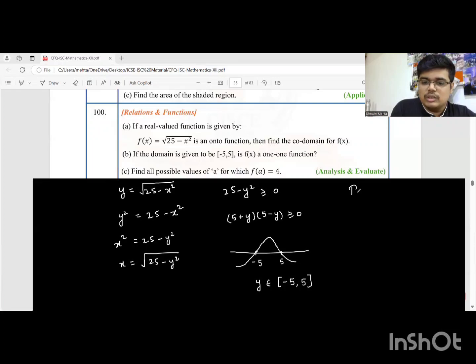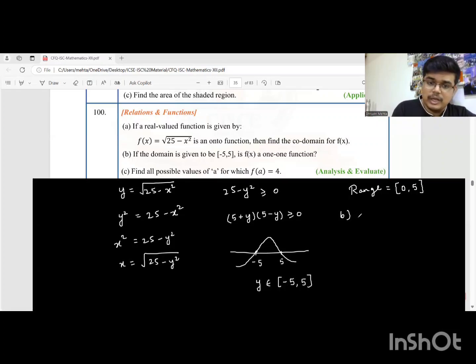So now, students, the range in this case, because it's a square root function, is always positive, and therefore it is 0 to 5. So this is the range, which means this is the codomain. In the second one, students, where we have to check for one-one function, this is very simple. You can take some examples and do it.